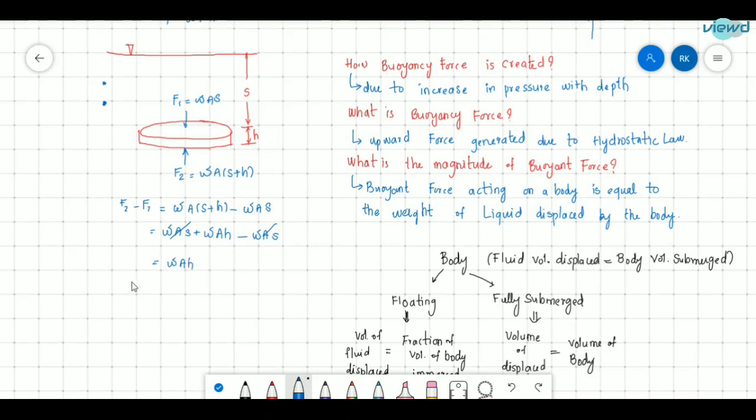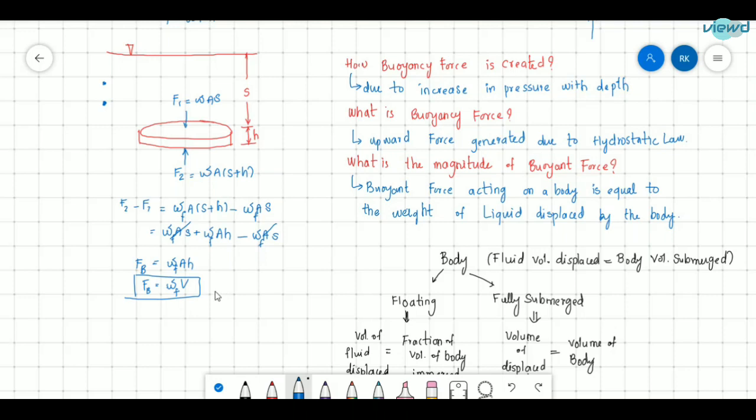so these two cancel, and finally WAH will remain. This is the buoyancy force acting on the body, and we can write this as W into area into height. Area into thickness is the volume of the body. So FB is equal to W times the volume, where W is the specific weight of the fluid.